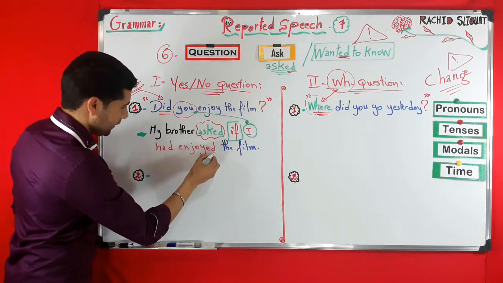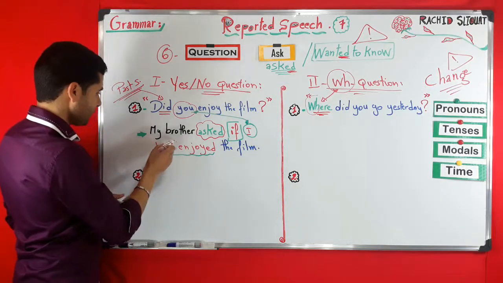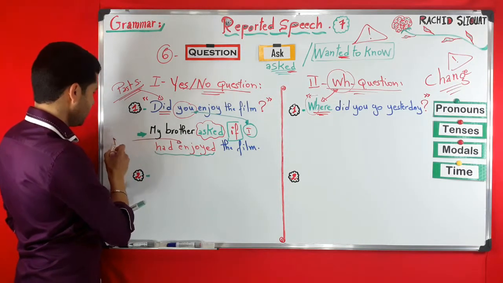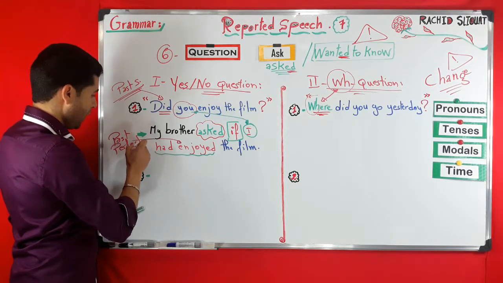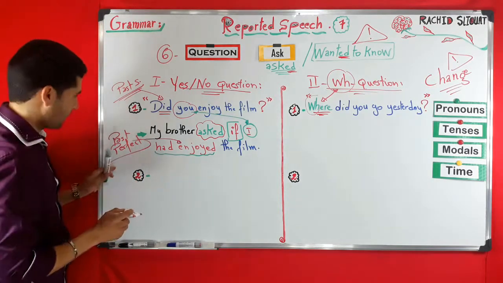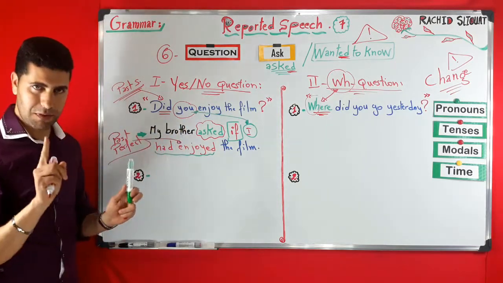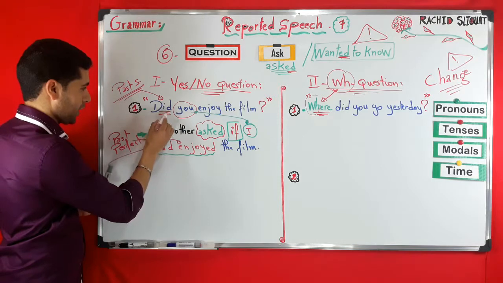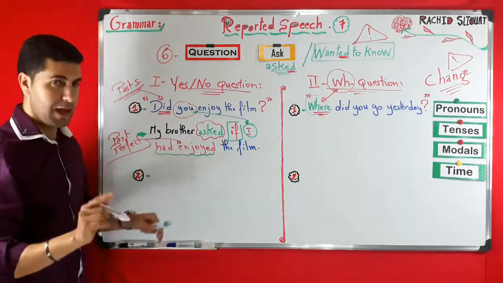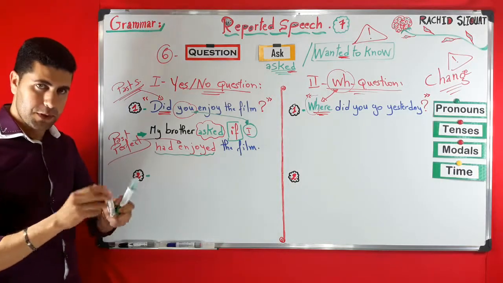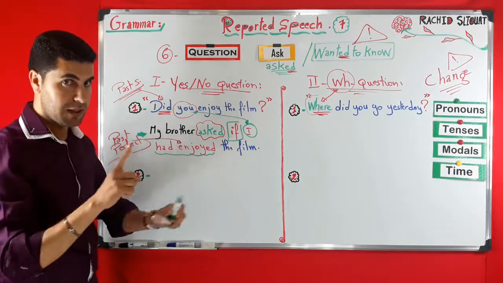Now here, as you can see, this is the past perfect. Why is this past perfect? Very simply because this is the past simple. Here we have the question in past simple with did. In the reported speech, past perfect. Now look here, do we keep the question form? For sure not. We don't keep the question form.